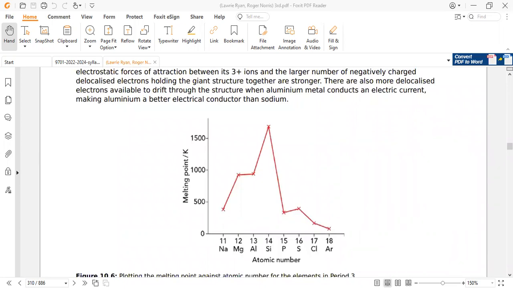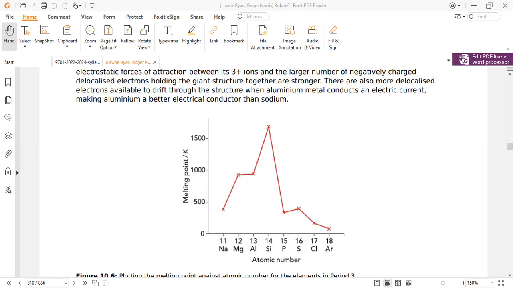The behavior of the melting point is plotted in this way. The pattern across to silicon is increasing, but not in a regular way, and similarly for the non-metals it decreases, again without a particular pattern. The decreasing pattern looks like this, and the increasing pattern looks like this. So it does not actually follow a particular trend; it is slightly random or changing in pattern, on both the metal side and the non-metal side.